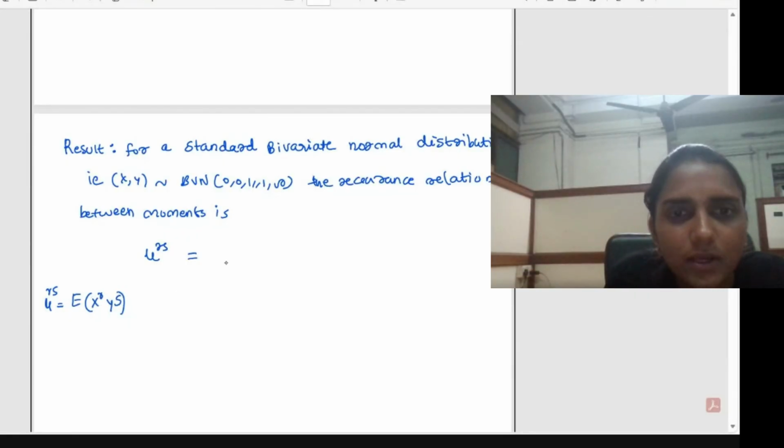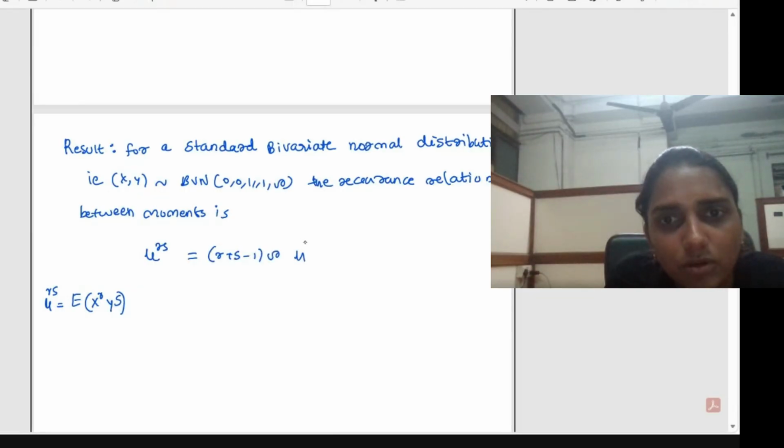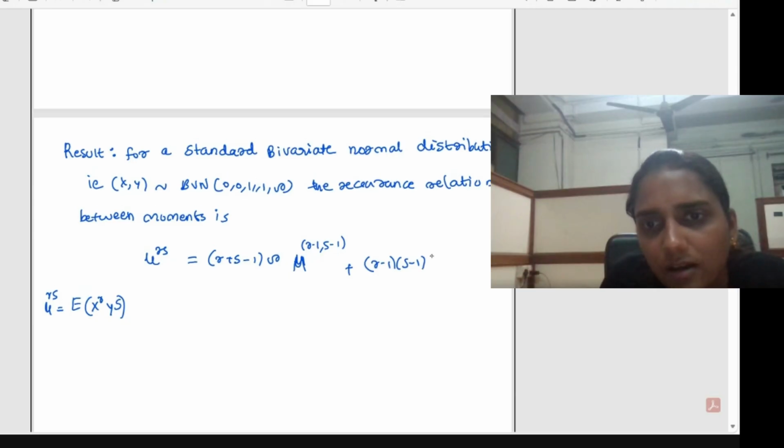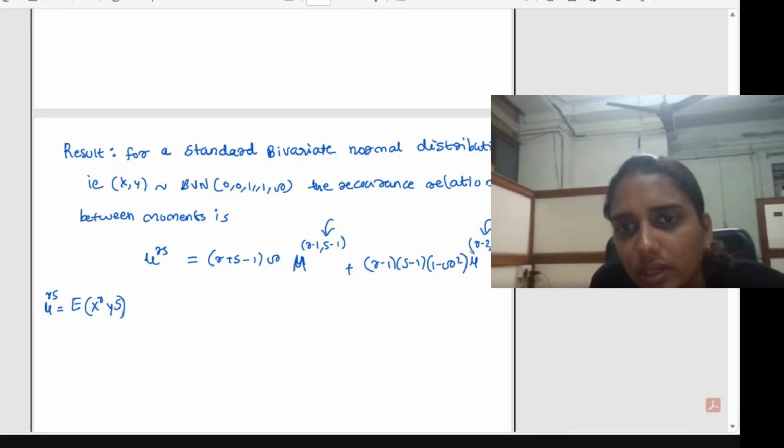So that will be equal to (r plus s minus 1) into rho into mu r minus 1, s minus 1, plus (r minus 1) into (s minus 1) into (1 minus rho square) mu r minus 2, s minus 2. That is, if you know these first two joint moments, r minus 1, s minus 1 and r minus 2, s minus 2, you can find out this rs joint moment. Okay, this relation you can remember.